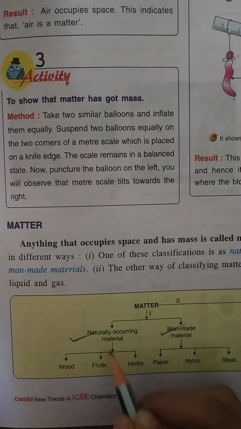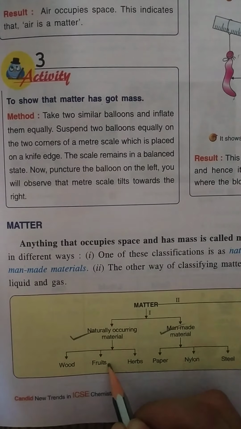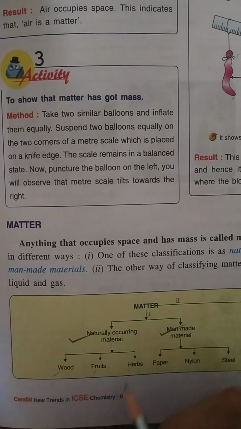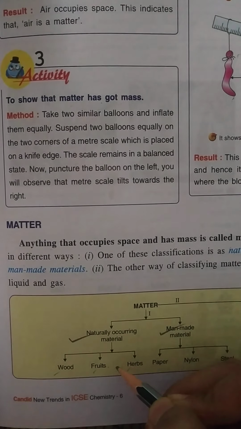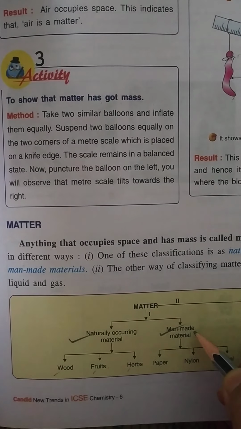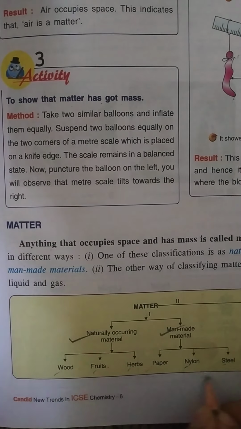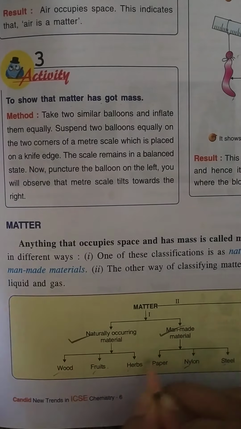What are the examples of naturally occurring materials? Wood, fruits, herbs, these are naturally occurring materials. Under man-made materials come paper, nylon, steel. These are the man-made materials. You can also cite a few examples of your own.